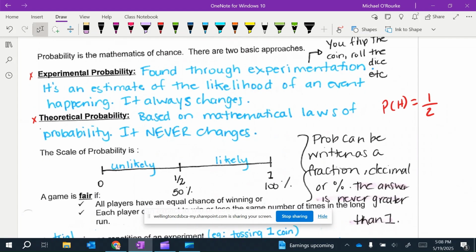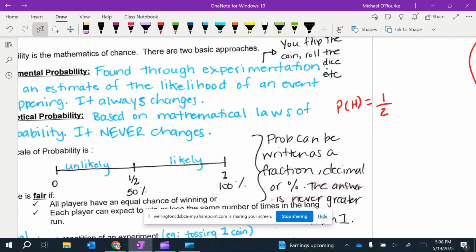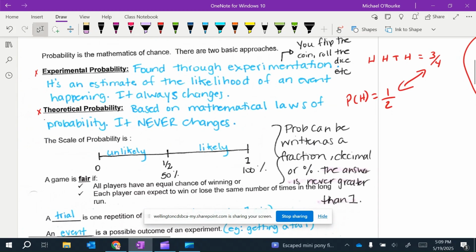Experimental probability is found through experimentation. Okay, so it's you actually doing the events. And it always changes. So, for example, if I were to flip a coin 4 times, and I got heads, heads, tails, heads, my experimental probability of getting head in this case would be 3 over 4 because I got heads 3 times out of 4. Now, these don't always match, but the more trials you do, the closer it'll get. Like if I do it 1,000 times, it'll get closer and closer and closer.